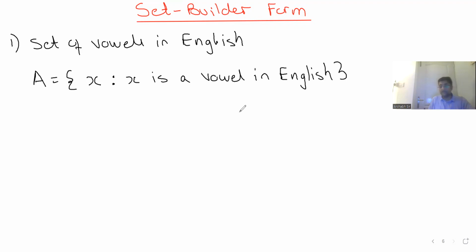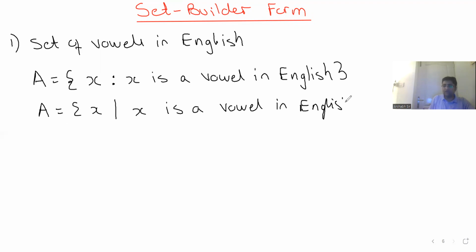Right? Now, guys, in certain books they use colon, in certain books they use a bar also. Set A comprises of X such that X is a vowel in English. All right. I know right now you're not very amused. It'll become more clear in a while.